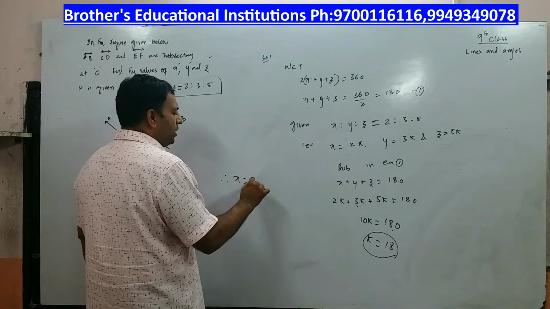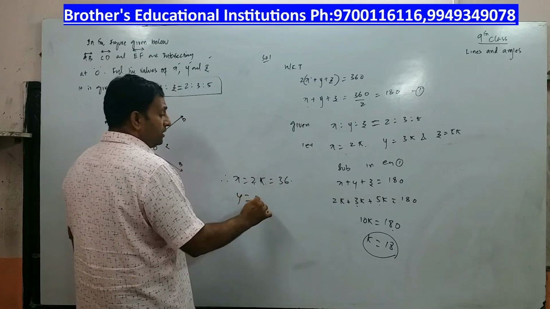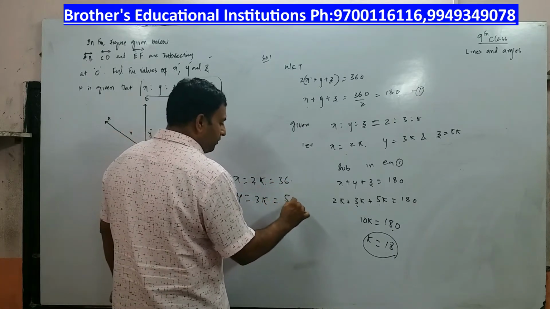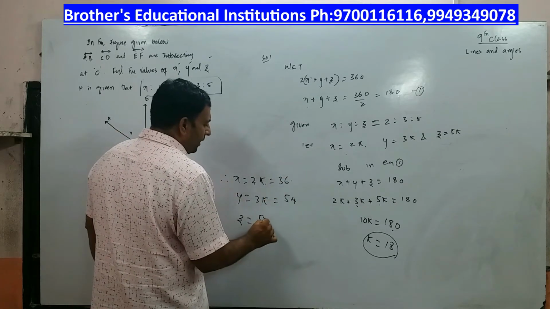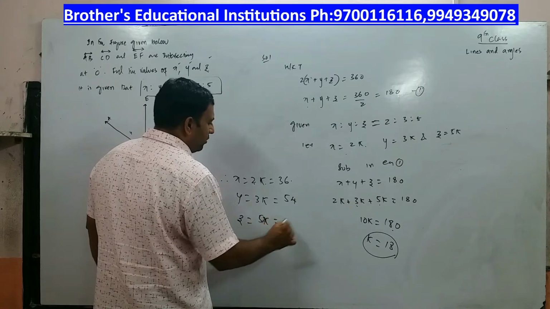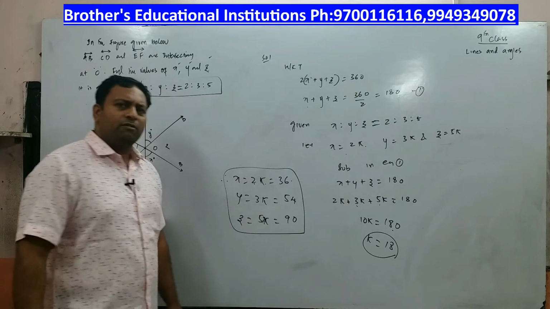Therefore, X is equal to 2K, which means 2 into 18, 36 degrees. Y is equal to 3K, 3 into 18, which is 54 degrees. And Z is equal to 5 into 18. 5 into 18 is how much? 90 degrees. So these are the values of X, Y and Z.